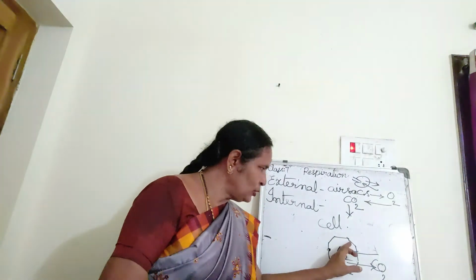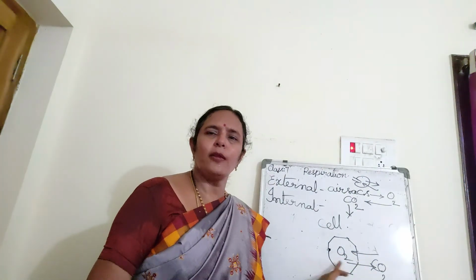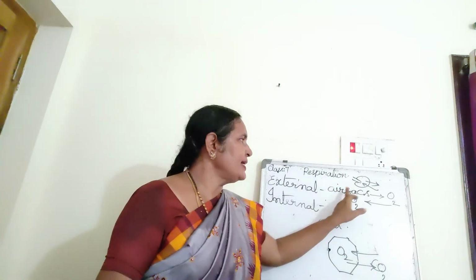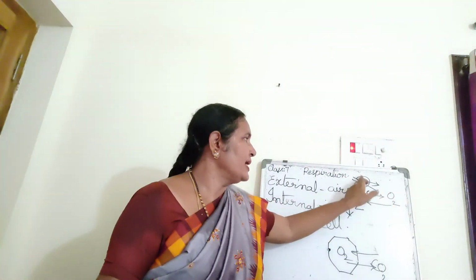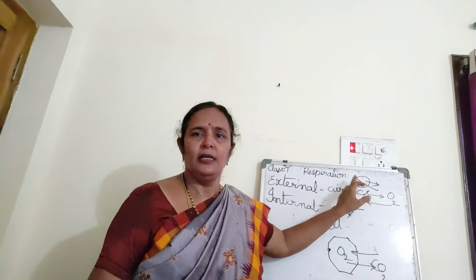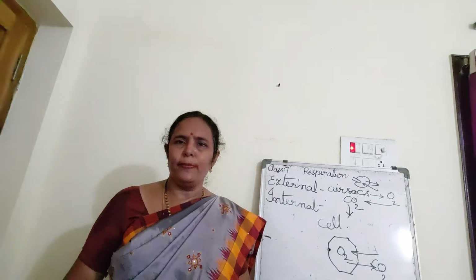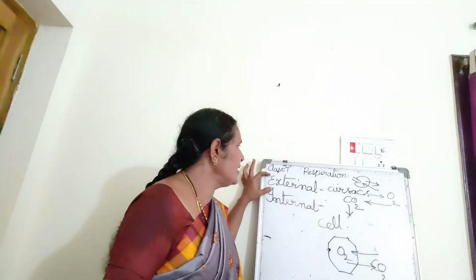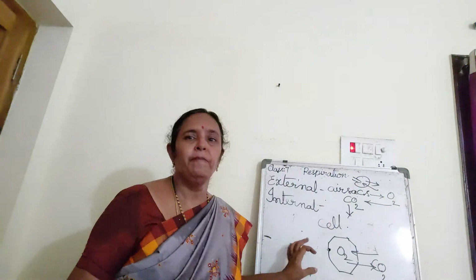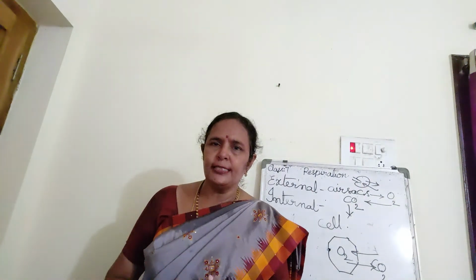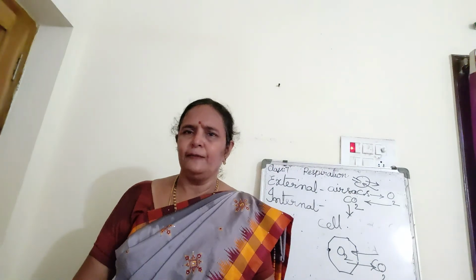So, through the cell wall or cell membrane, the oxygen enters in and carbon dioxide comes out. From the air sac, oxygen goes out into the blood and carbon dioxide enters the air sacs. At two steps, the exchange of oxygen and carbon dioxide occurs. This is external respiration and this is referred to as internal respiration. So, respiration is nothing but taking in oxygen and leaving out carbon dioxide.